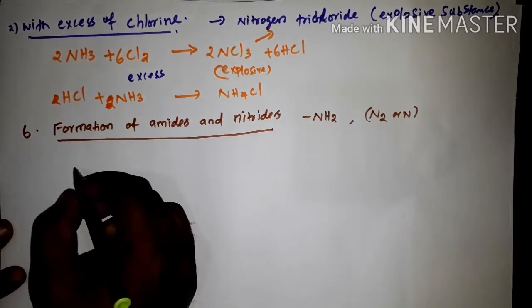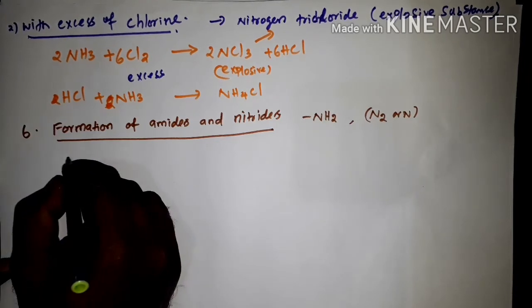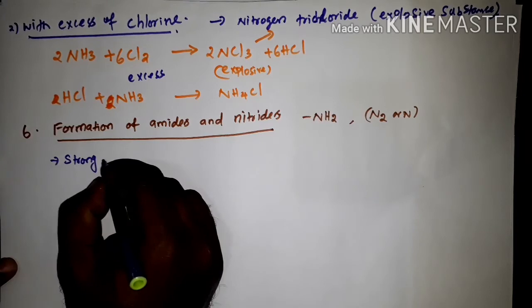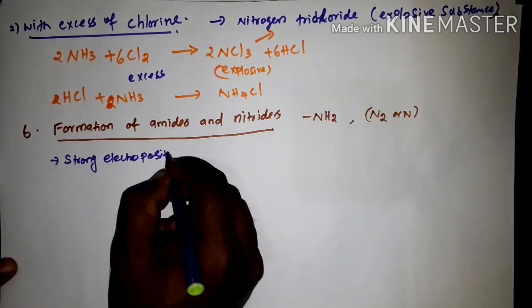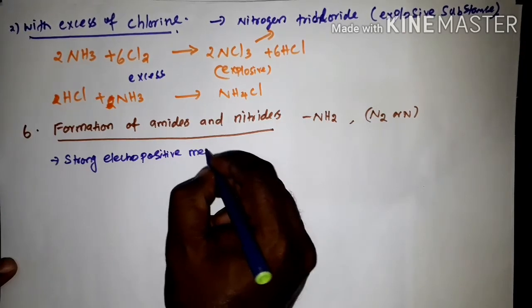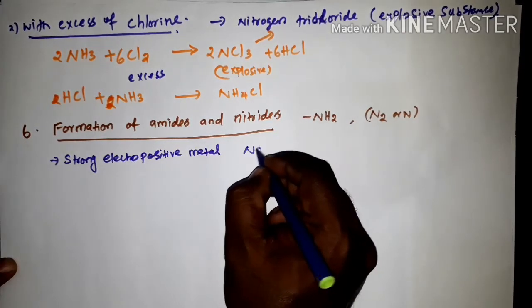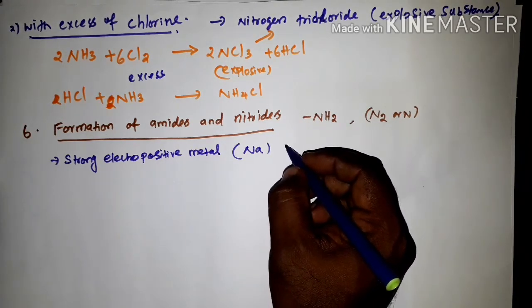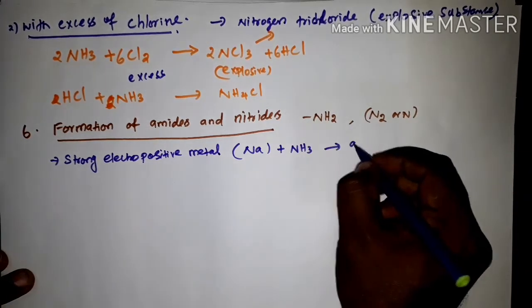So with strong electropositive metals, for example sodium, ammonia plus the metal gives amides.